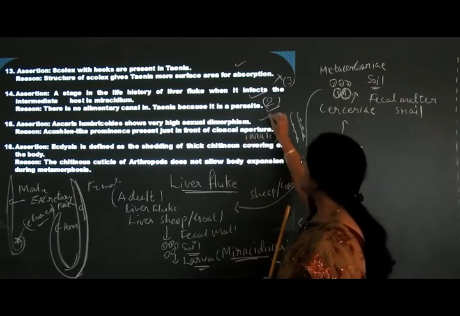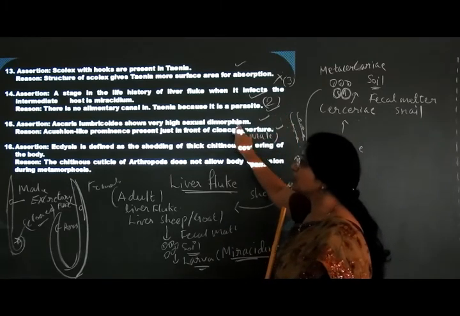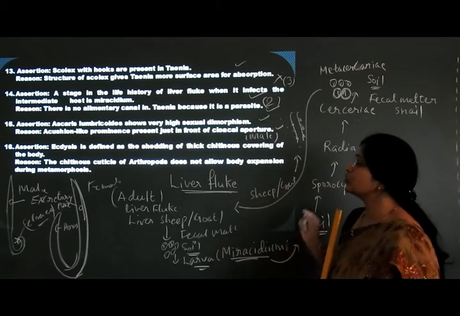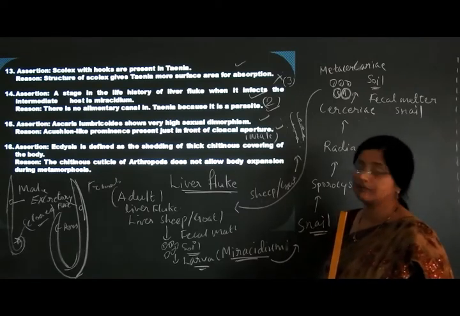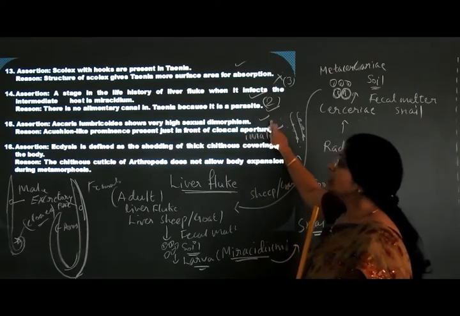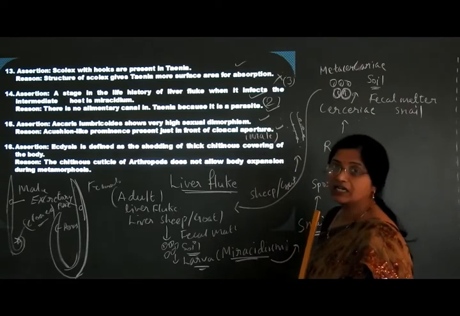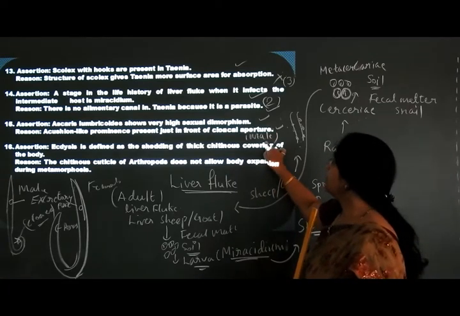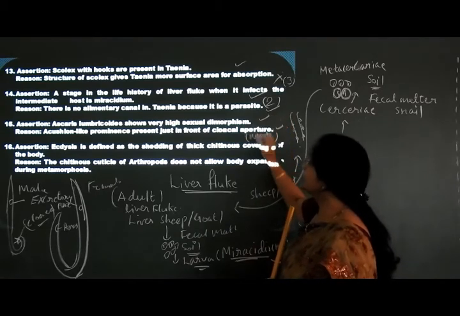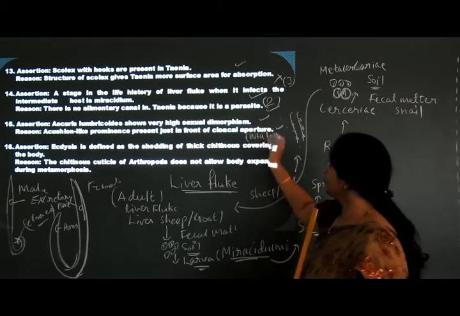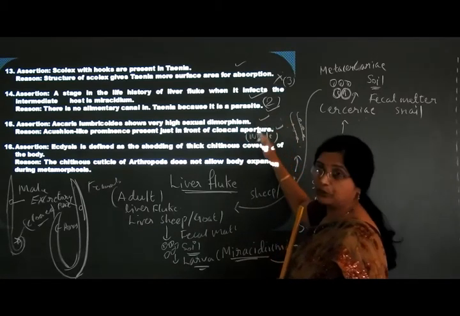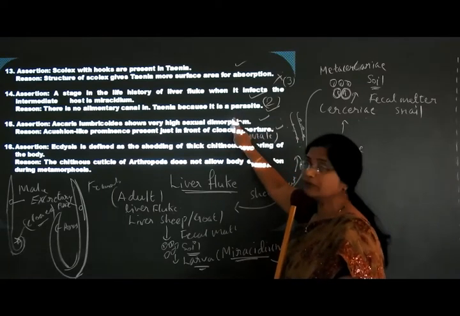So that we can make out whether it is a male or a female. Both the statements are correct, and this is the correct explanation of the assertion.